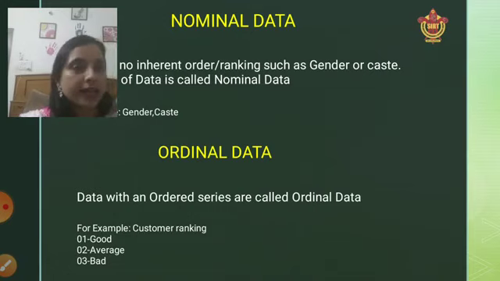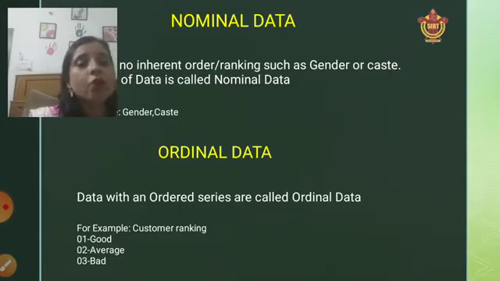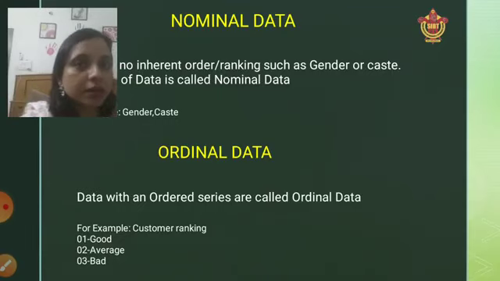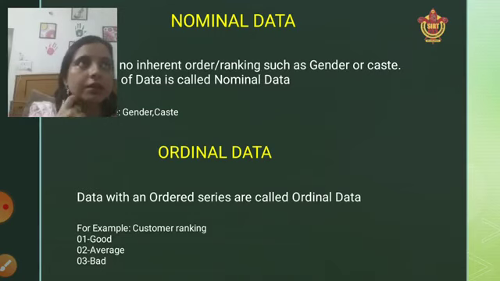Okay, so if any order is not maintained, then it is called nominal data. And when we talk about ordinal data, it will maintain an order, a sequence, or a ranking. For example, if I am going out for dinner to a particular restaurant or hotel, when we go to a new one, they just give a feedback slip. They just ask us to give a ranking.